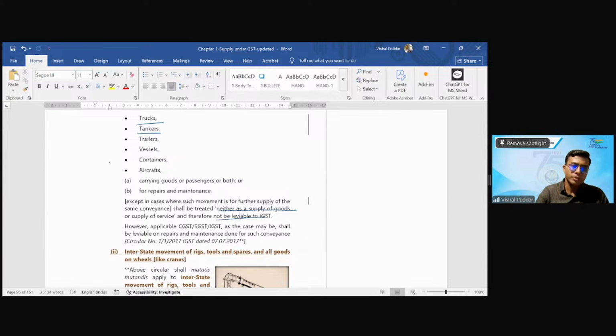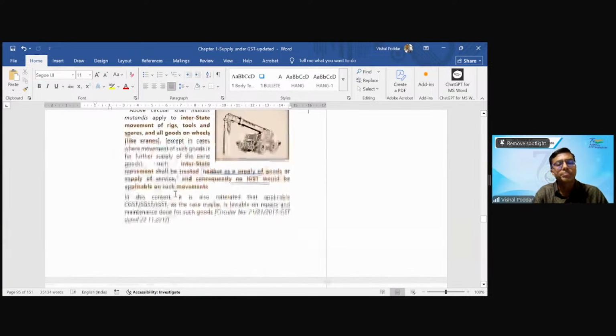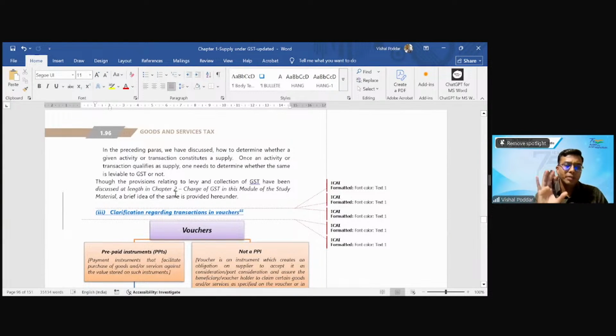Same issue later on came up with another item, that is the movement of rigs, tools, spare parts and those items which are already on wheels like cranes, where again these are moving between two of your registrations. Again 7(1)(c) can kick in and people will say you are supplying this from one place to another. That should not happen. So this transaction has also been regarded as no supply, not leviable to GST. So practically, students, I believe this is not required. However, just to avoid any legal hassle, they came up with this clarification.